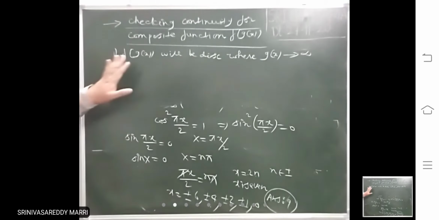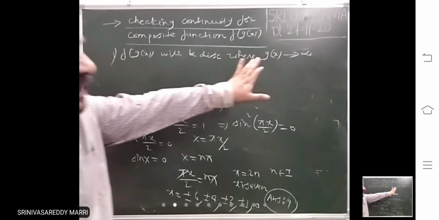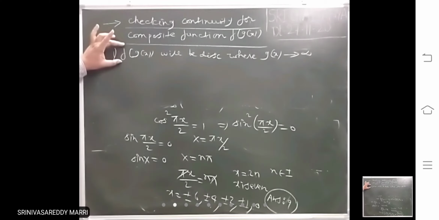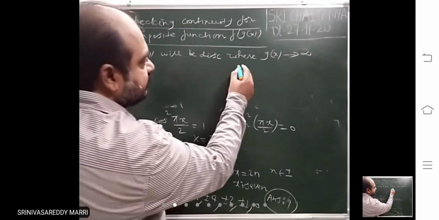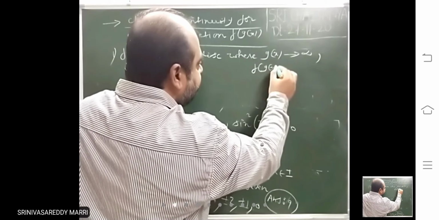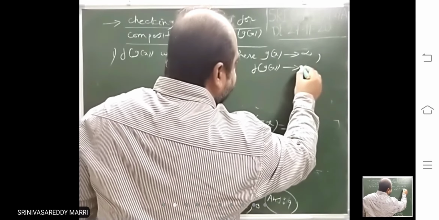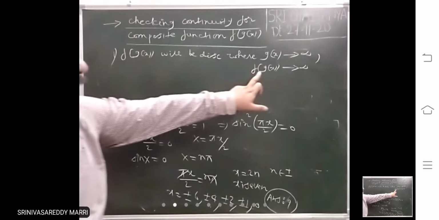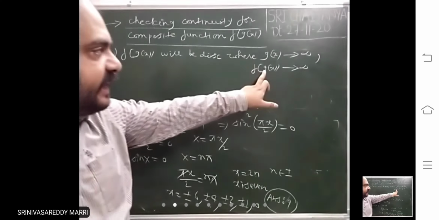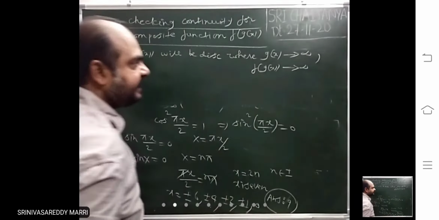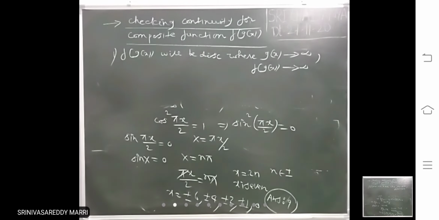If g of x is not defined, that means at some value of x, if this is becoming infinity, at that point obviously it will be discontinuous, comma, where f of g of x will become infinity. If for one x value it is becoming infinity, that means it will not be defined. That means limit will not be defined. In that case, that point is a discontinuity. And if g of x becomes infinity, then that point is also a discontinuity.